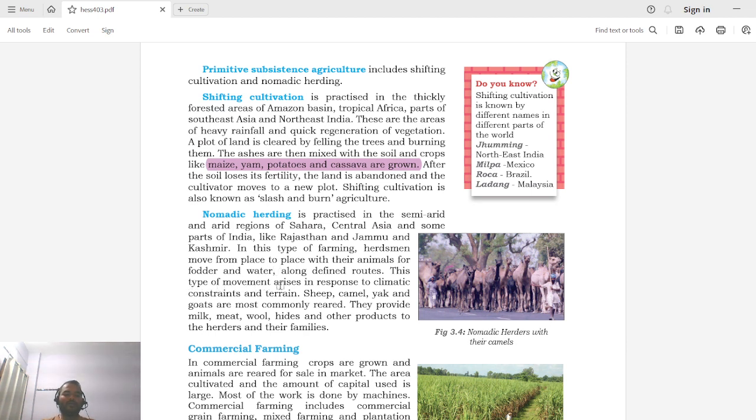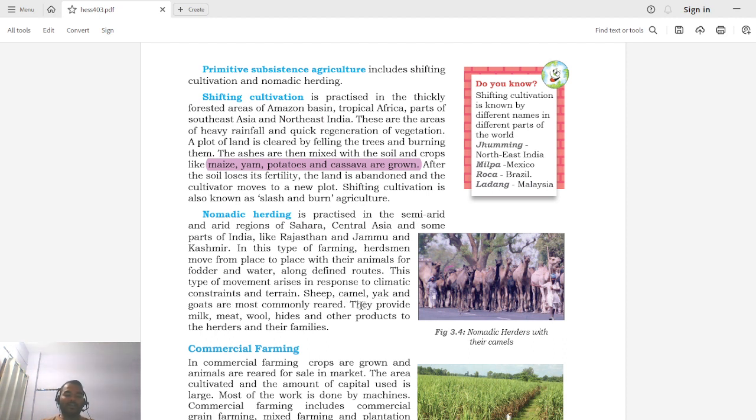This type of movement arises in response to climatic constraints and terrain. And why is this condition of moving from one place to another arising? Because of limited rainfall, there is limited water, and because of this limited water, it may happen that there is no sufficient vegetation for these animals. So basically they move in search of vegetation for these animals. Sheep, camel, yak and goats are most commonly reared.